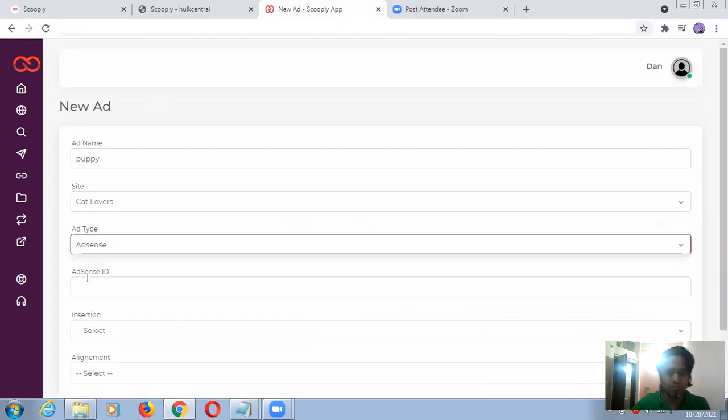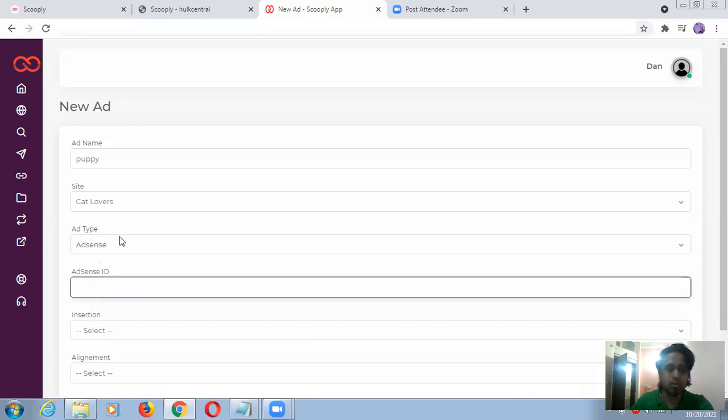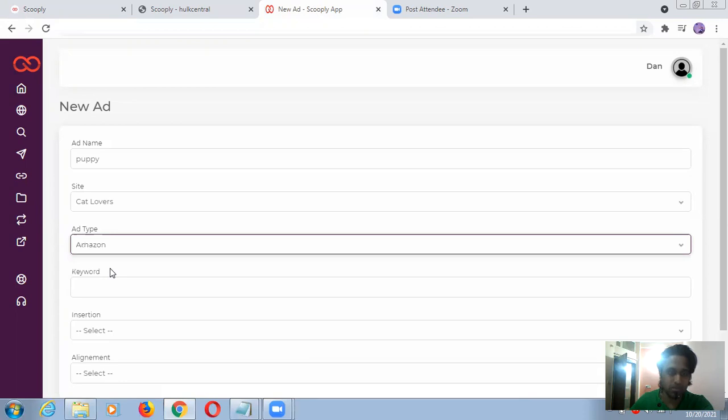AdSense, for example. Actually, after 30 to 40 posts, you will be able to monetize your website. If you have a good number of posts or blogs or content on your website, you should go ahead and apply for AdSense. I don't have an AdSense ID because I'm not working with AdSense right now. For example, I'm doing Amazon.